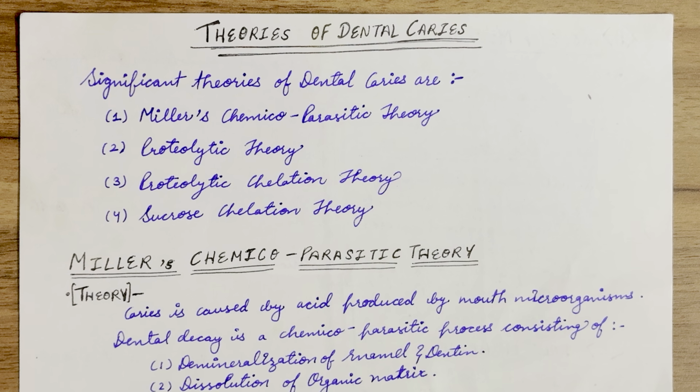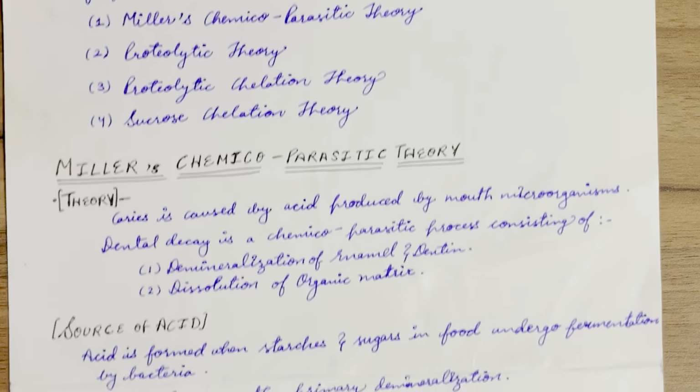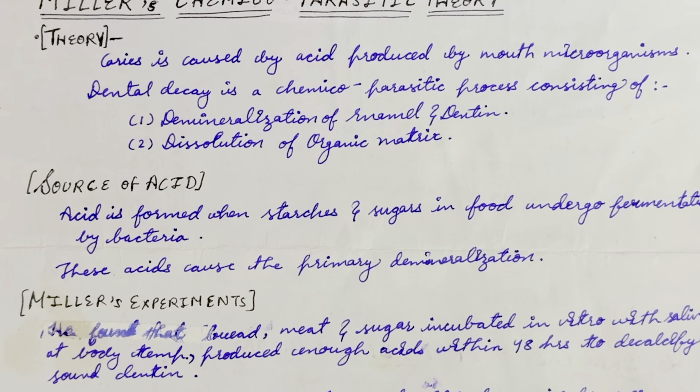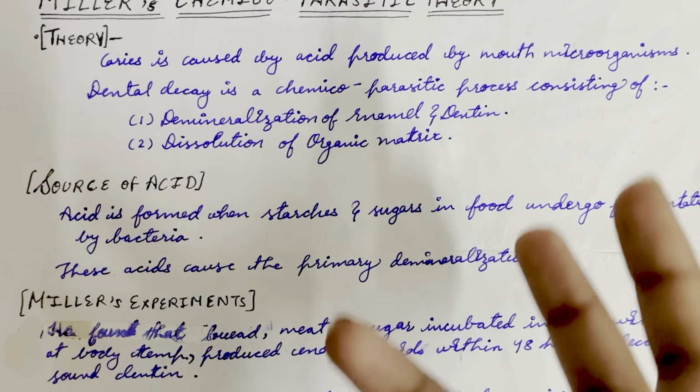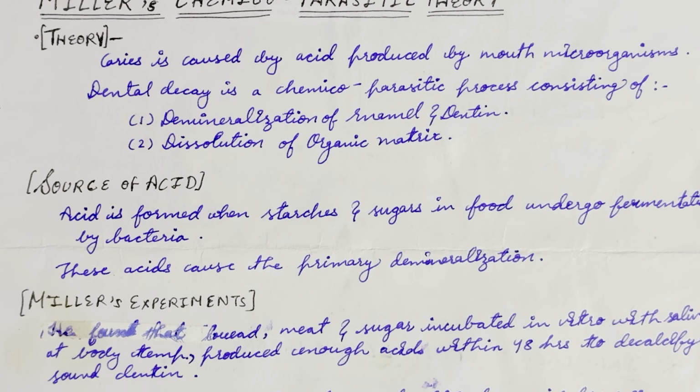Which are known as Miller's chemico-parasitic theory, proteolytic chelation theory, sucrose chelation theory. First, Miller's chemico-parasitic theory: caries caused by acid produced by mouth microorganisms.